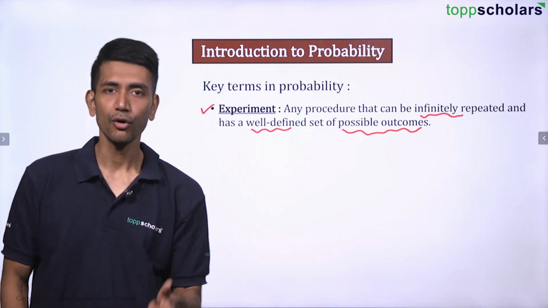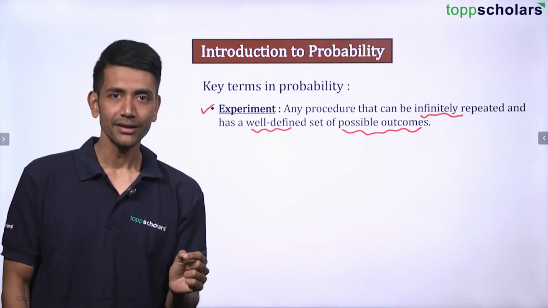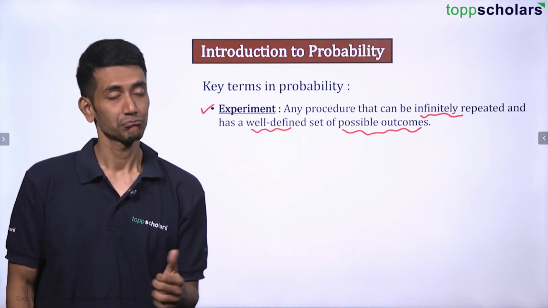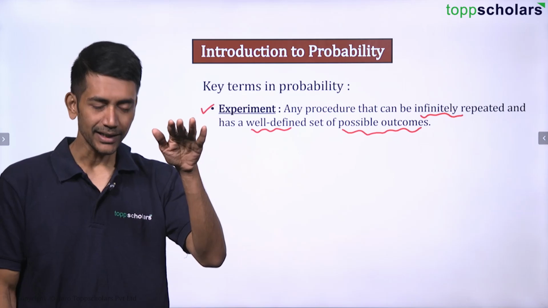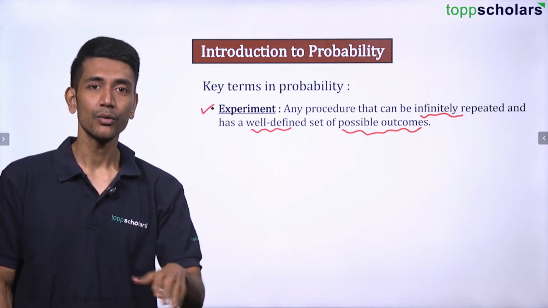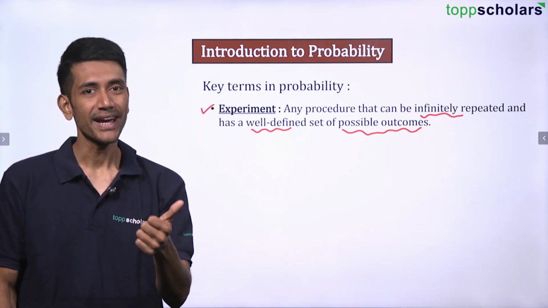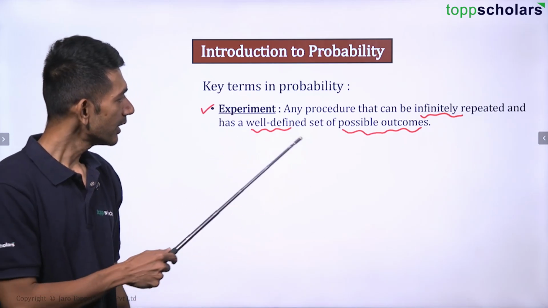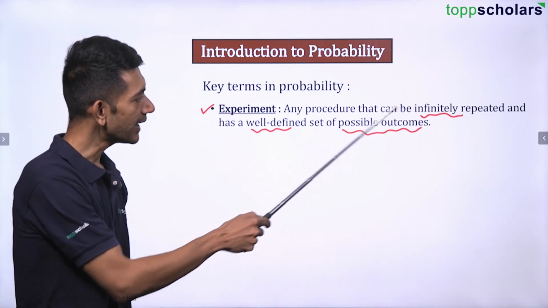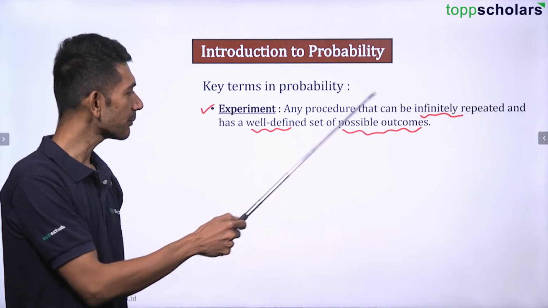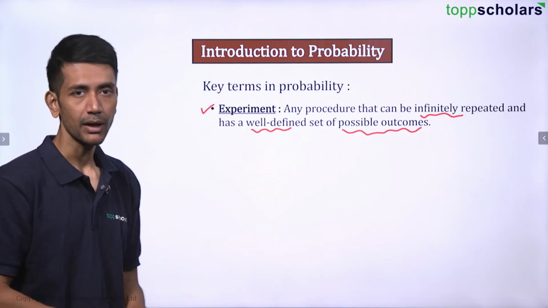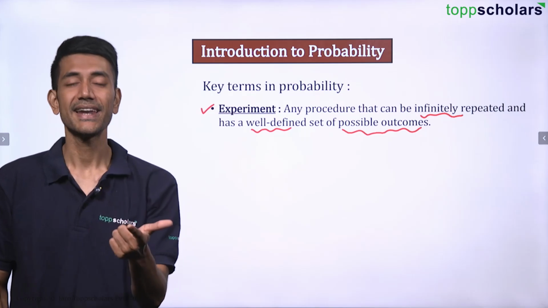Now see, when we toss a coin, can you exactly tell me whether you're going to get head or tail? We cannot predict. Until the coin falls on the ground, we cannot say whether it's going to be head or tail. That is why we say a procedure that can be infinitely repeated and has a well-defined set of possible outcomes. So the possible outcomes here are head and tail.